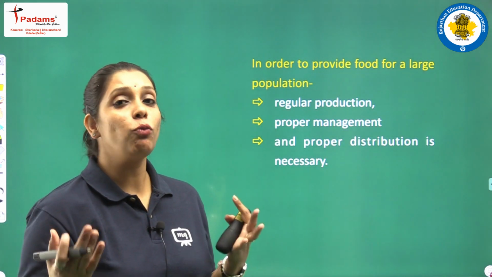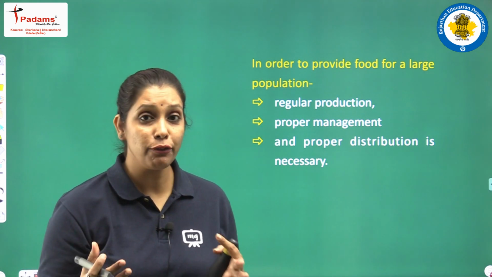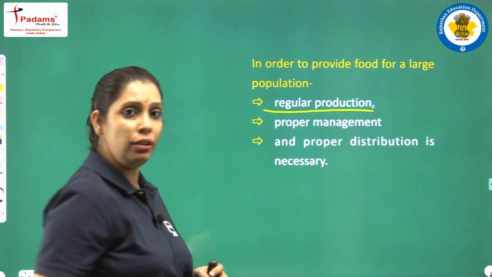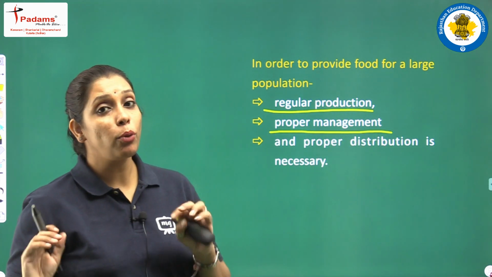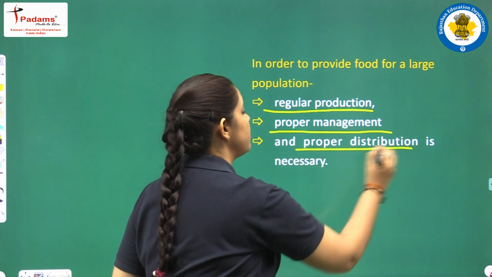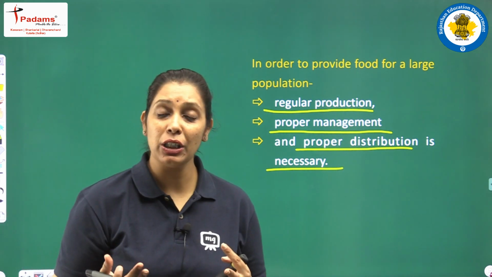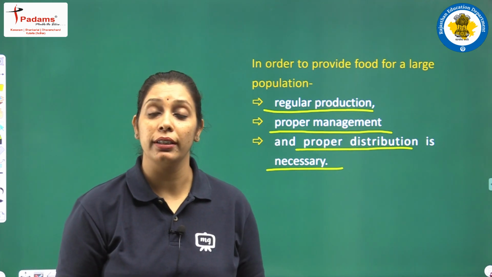Along with the production, there are different other steps that we have to think about. What are they? First one is regular production, and proper management and proper distribution are necessary. We have done the production through very good management. Finally, its distribution is also very important.